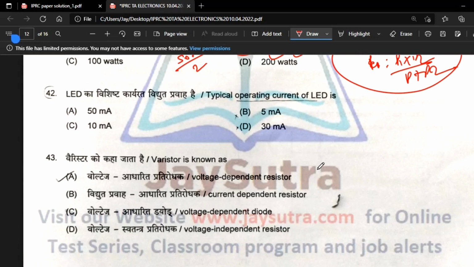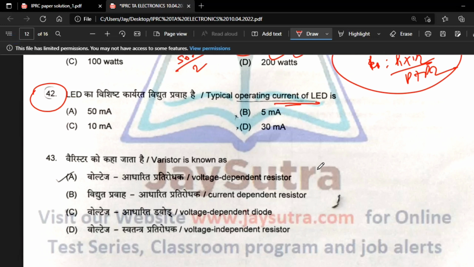Now, it is LED. The typical operating current of an LED is a direct data question, and people who remember the specification of LED can do it correctly.